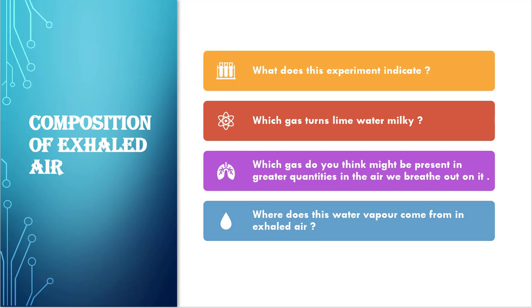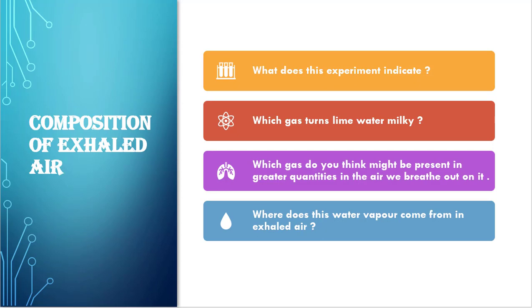So children, think of it. Our exhaled air contains water vapor. That came from the food we eat. The food which is oxidized gives water vapor, and also carbon dioxide, and also energy, and also heat. I think you all know what the end products of respiration are. What are they? Carbon dioxide, water, heat, and energy.